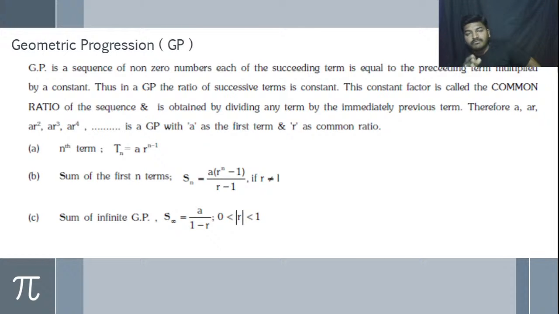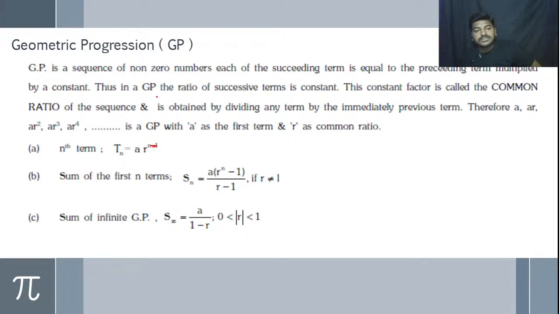Similarly, when we multiply or divide in a sequence, then we have to go with geometric progressions. Okay. Here, a geometric progression is a sequence of non-zero numbers. Each succeeding term is equal to the preceding term multiplied by a constant.